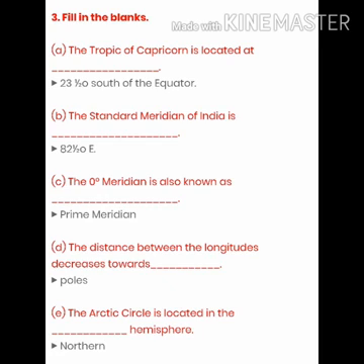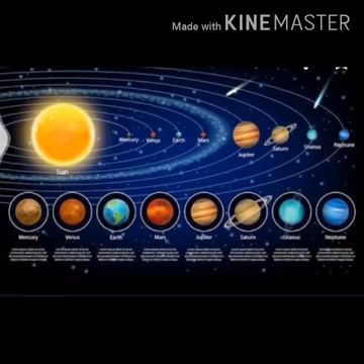So in this way I have given you the solution of the worksheet that I had given you in your previous class. So these were all the fill-ups and the MCQs. In the same way, now we are going to discuss the MCQs and fill in the blanks of chapter number 1, which was the Earth in the solar system. I hope you remember the chapter.